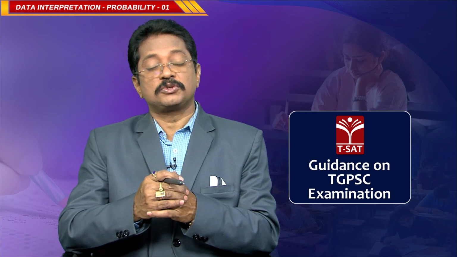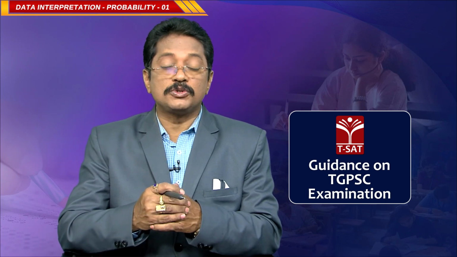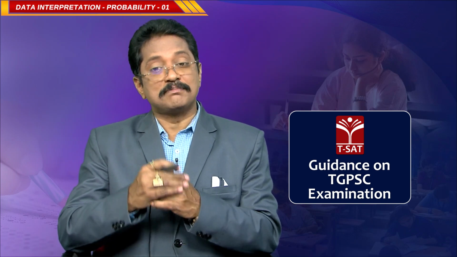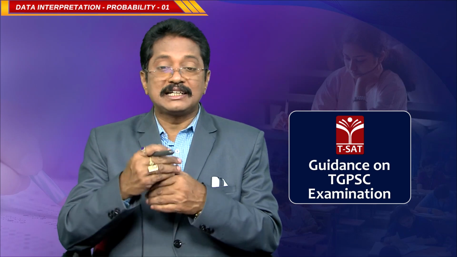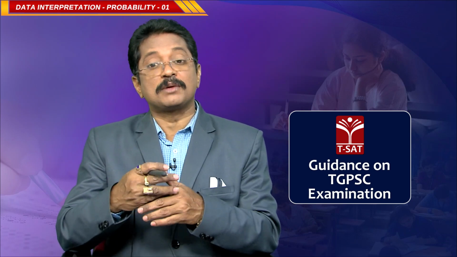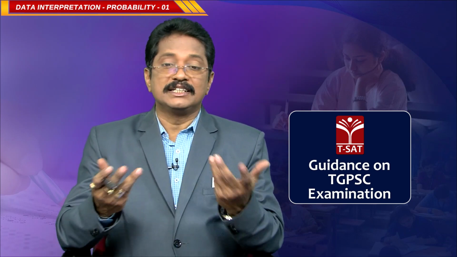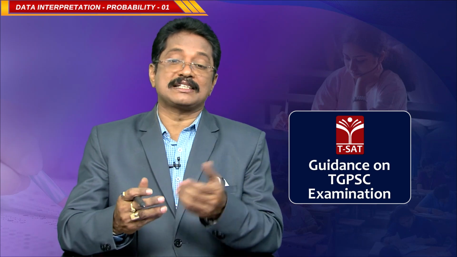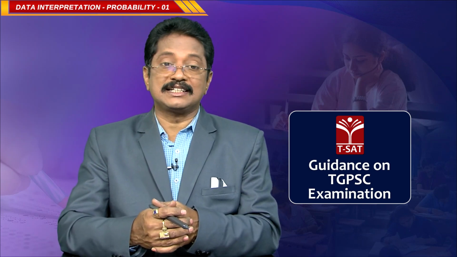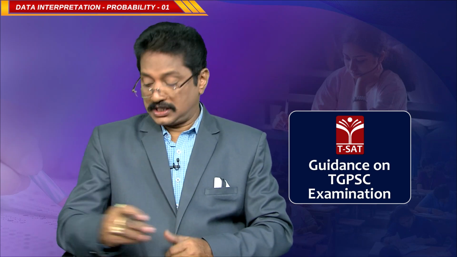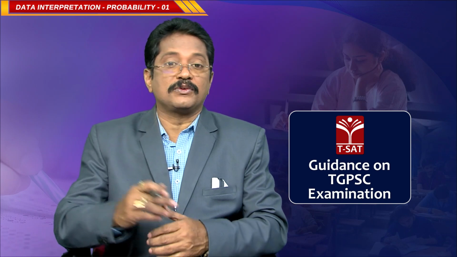If I ask this question in the examination, what do you have to do? The maximum value of the probability of an event is 1, but the given probability is 1.5, so obviously it is not possible. It is an impossible event. Is it clear? They may ask such a question in the examination.